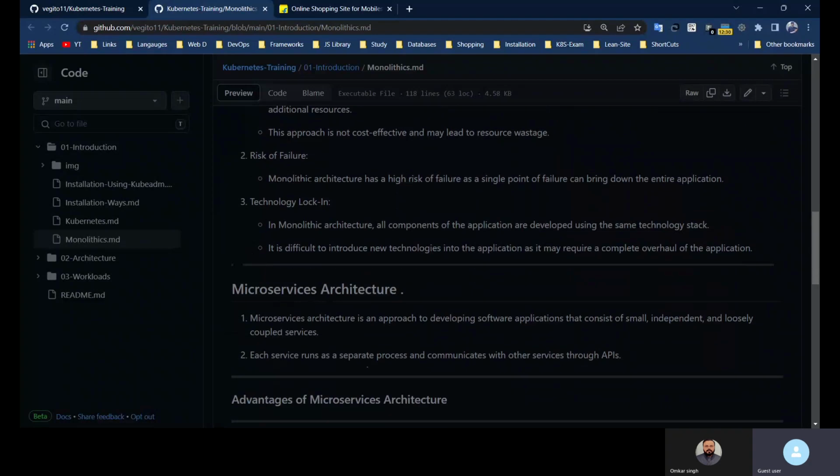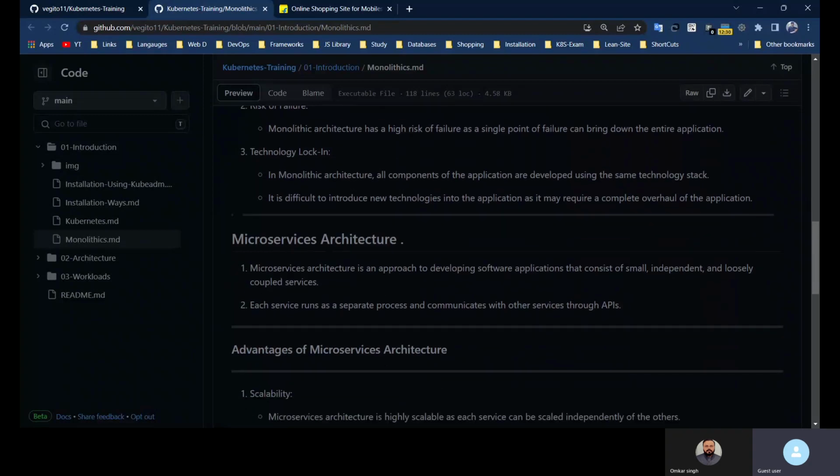And the third part is technology lock-in. Technology lock-in means suppose initially we started to create the application in Java or Spring Boot. Now we have to add a new service, then again we have to update the same code, so in that case we have to use Spring Boot only. There is no chance of using a different language or different databases. We have to go with the single thing, so it will be technology locked. Suppose you want to use Python for a new feature, it is not possible, because everything is in a single repository and using the same language. So it is very difficult to switch to a different technology. This is the third disadvantage.